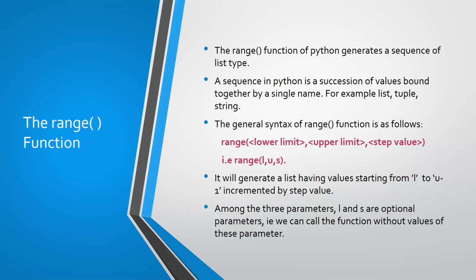If you give the step value as 2, Abhina, and the lower limit as 1, then it will give the list of values as 1 plus 2, which is 3. 3 plus 2 is 5. 5 plus 2 is 7. So it will generate the list of numbers as 1, 3, 5, 7, etc. So how to generate the values? Incremented by what value? What will be the difference between two numbers present in the list? That is your step value. Is that clear?